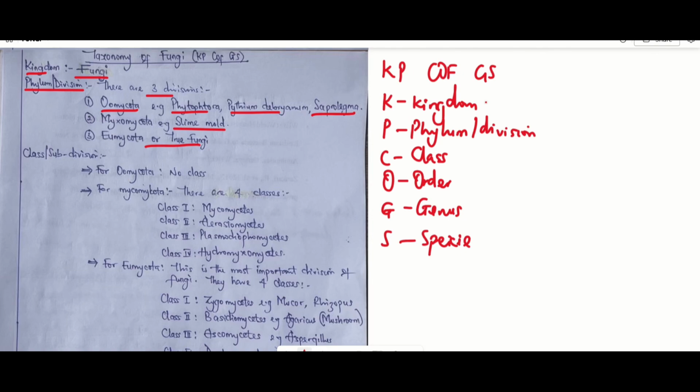Since we've dealt with the kingdom and the phylum, we have the class. Each phylum, which is Oomycota, Myxomycota, and Eumycota, actually has its respective classes. That is, when you divide them further, when you go into the study further, you see that each of them has subdivisions, or what you call classes. So the Oomycota have no further division, which means that they have no class.